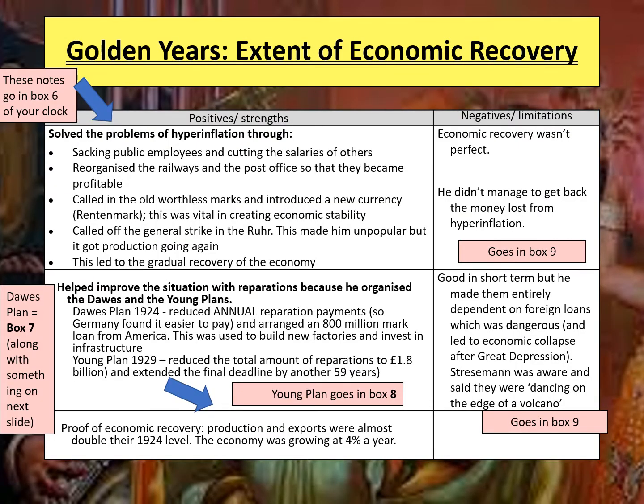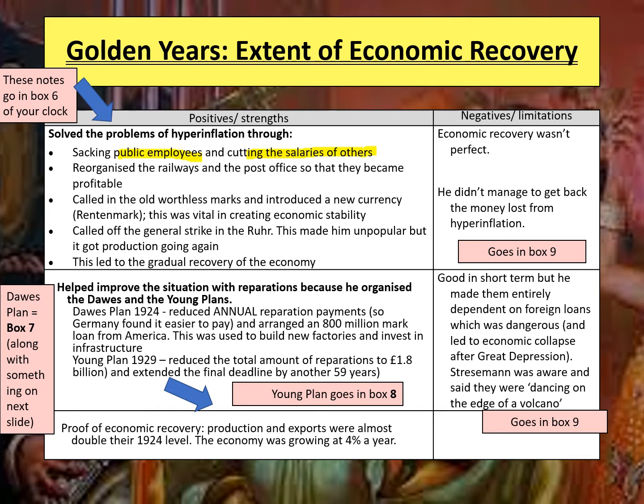We're now going to look at the economic recovery in Germany, again looking at the positives and the negatives. Let's start with the positives. First of all, we know that in 1923 hyperinflation was a huge issue and basically money had become worthless. We know that Stresemann needed to deal with this immediately. Some of the things that he did were quite unpopular. So, for example, sacking public employees or cutting the salaries of others became really unpopular, but it did help to reduce the expenditure of the country.